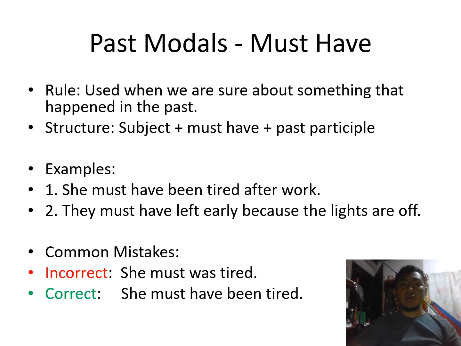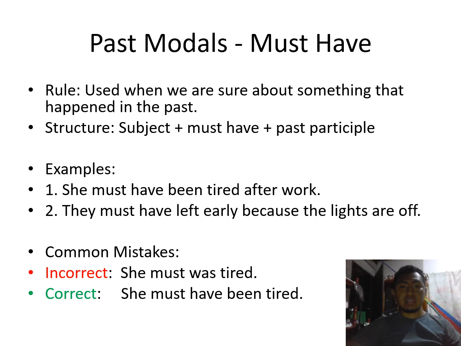Here we have must have. What is the rule? It is used when we are sure about something that happened in the past. The structure: subject plus must have plus past participle, the same structure. We have some examples. The first is: she must have been tired after work.